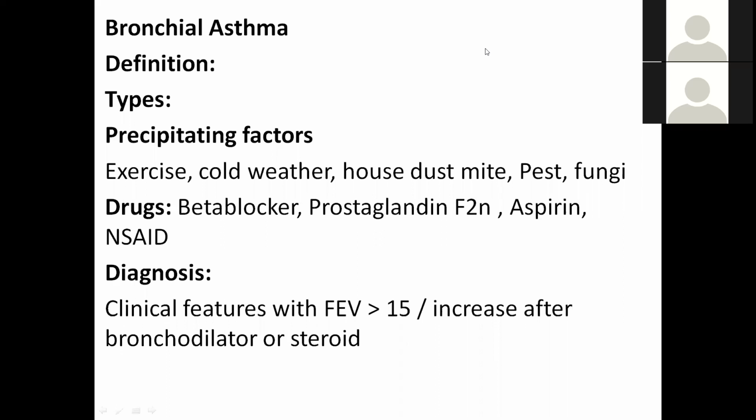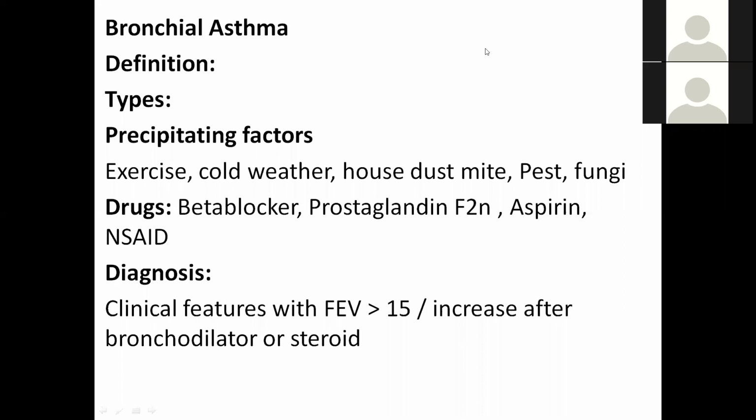Another variant is the cough variant asthma. Cough variant asthma usually occurs in children, especially nocturnal cough, attacks of cough without any wheezing or chest tightness. So later on, these nocturnal attacks of cough are diagnosed as a presentation of bronchial asthma. That is a rare presentation that is difficult to diagnose because presentation is only with the cough.